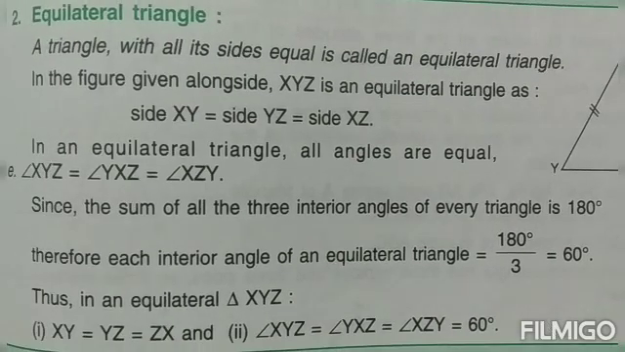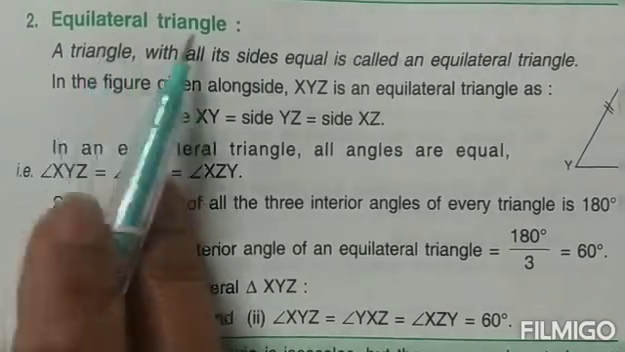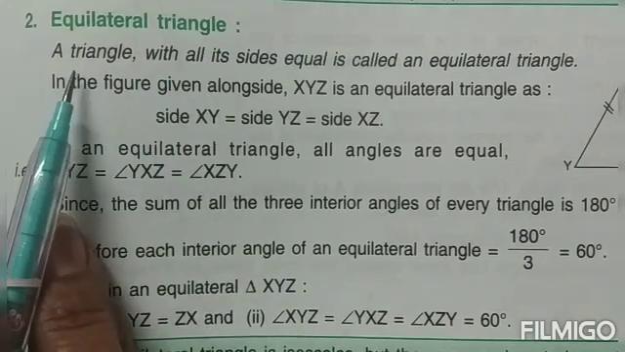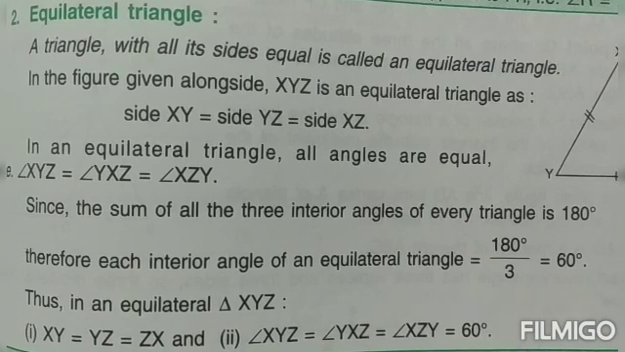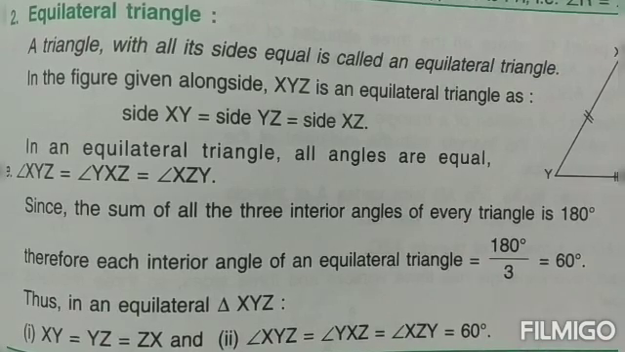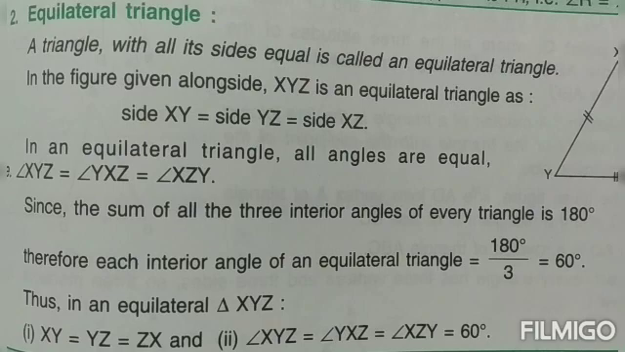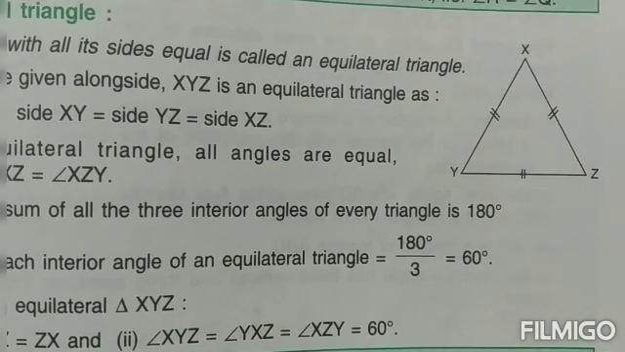Coming to the last kind of triangle, children, that is an equilateral triangle. Now in an equilateral triangle, children, the length of all the three sides is same, as well as all the three angles are also of the same measurement, and that is always a 60-degree angle.